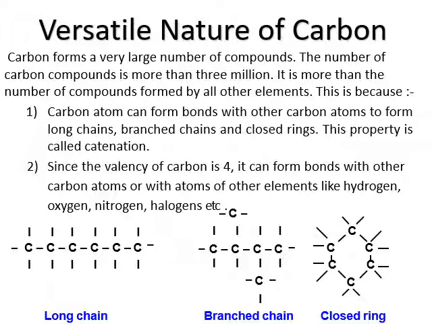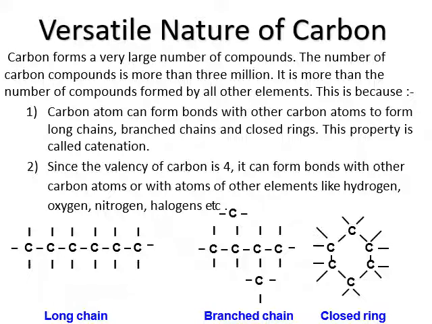Versatile nature of carbon. Carbon forms a very large number of compounds. The number of carbon compounds is more than 3 million. It is also more than the number of compounds formed by all other elements. This is because carbon atoms can form bonds with other carbon atoms to form long chains, branched chains and closed rings. This property of carbon is known as catenation property.